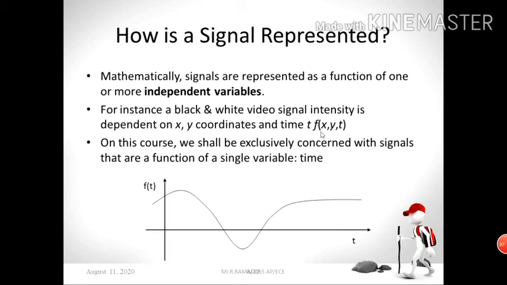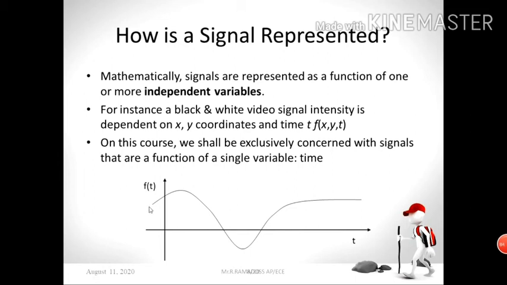Okay, for instance, we may take a black and white video signal. In a black and white video signal, the intensities depend upon the x, y coordinates and also with respect to time. See, a function of x comma y comma t. Now our signal depends upon three variables. Okay, look at the signal. A black and white video signal means our intensity depends upon two independent variables, and also time. So this is one kind of signal.